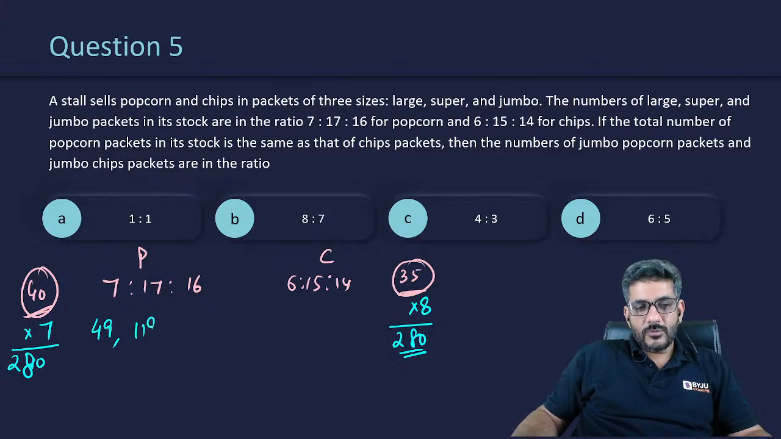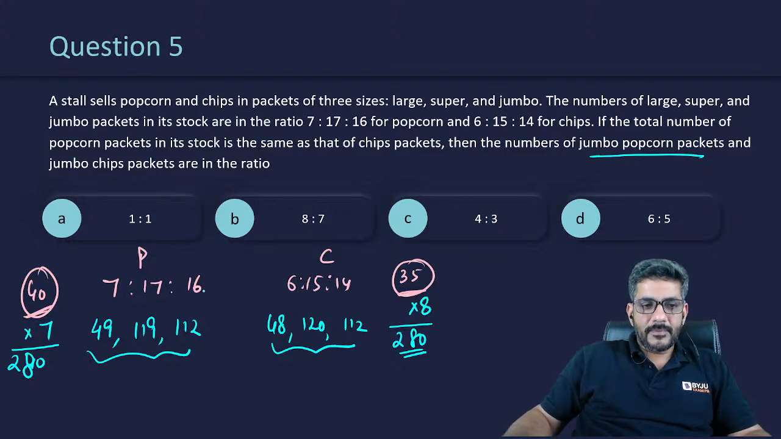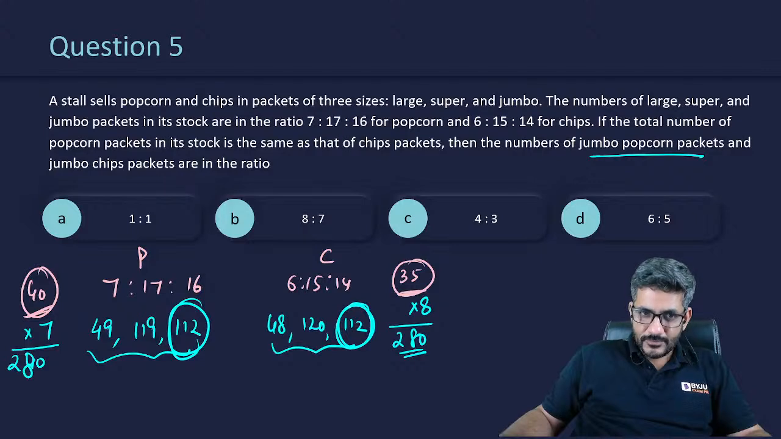7 into 7 is 119, 16 into 7 is 112. Whereas for chips packets, multiplied by 8: 6 into 8 is 48, 15 into 8 is 120, and 14 into 8 is 112. Now what is the question asking? Number of jumbo popcorn packets. Jumbo popcorn packets are 112 and jumbo chips packets are also 112.